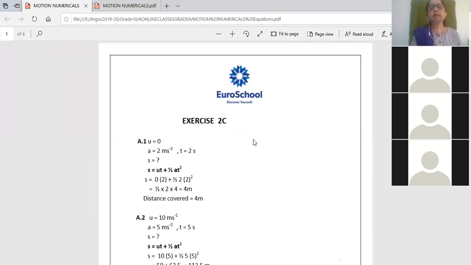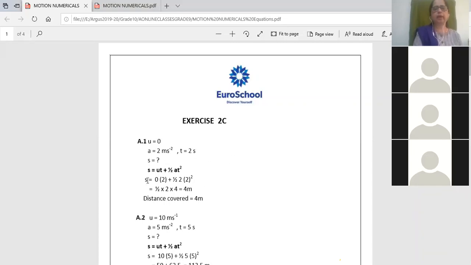Now, children, there are 3 equations of motion. v equal to u plus at. The first equation does not have s. I have to find distance. The first equation does not have s, so you just tick it off. I cannot use the first equation. I have to find s. So I look at the second equation. What is the second equation? s equal to ut plus half at square. So I use the second equation because I have to find s.